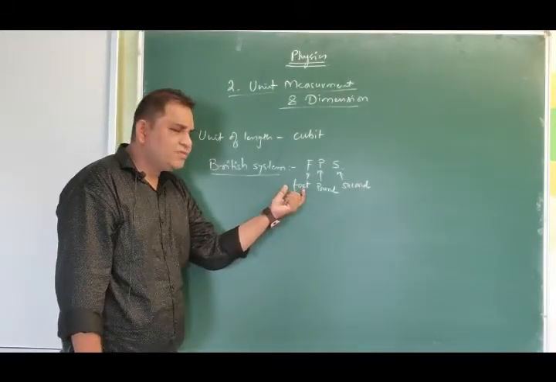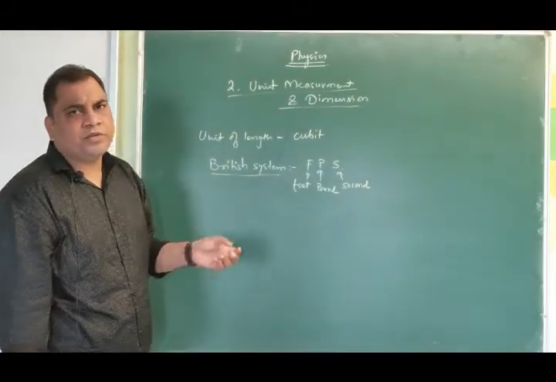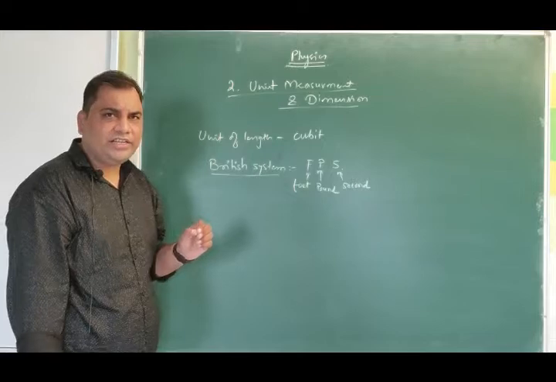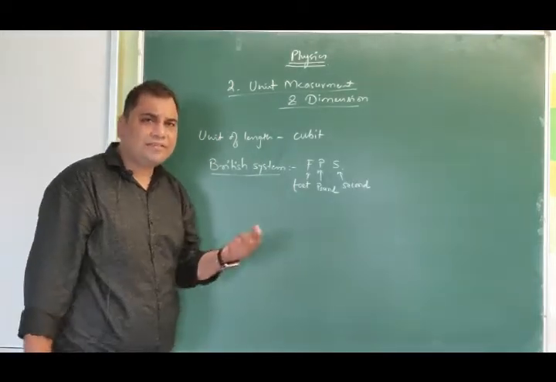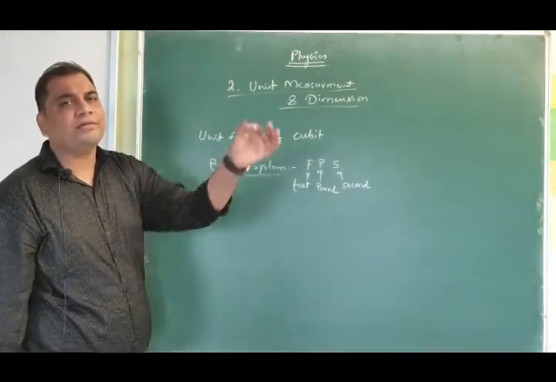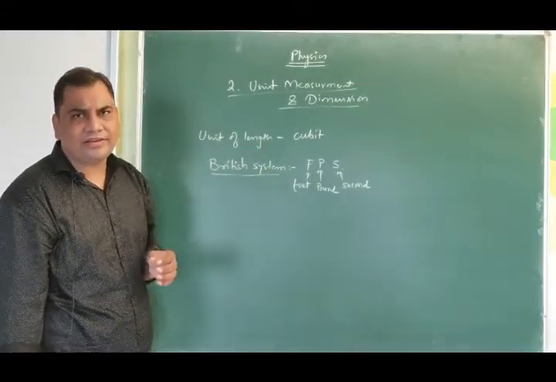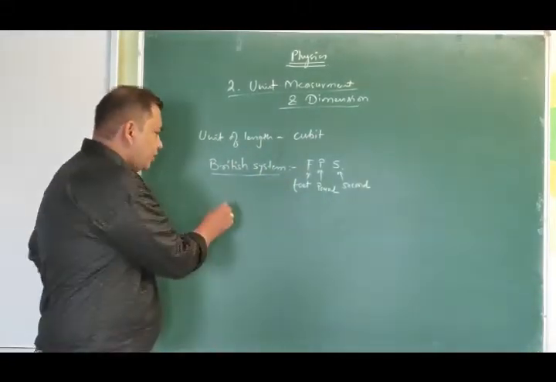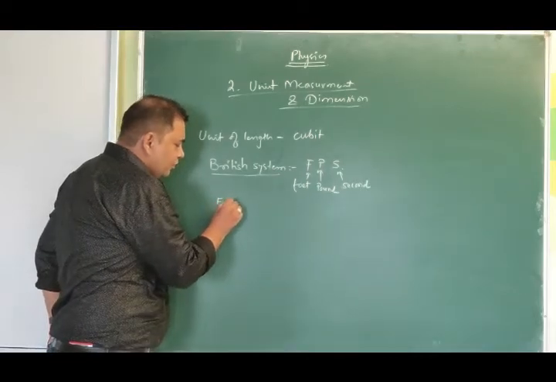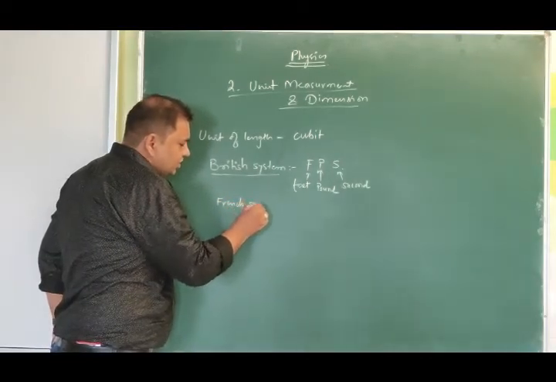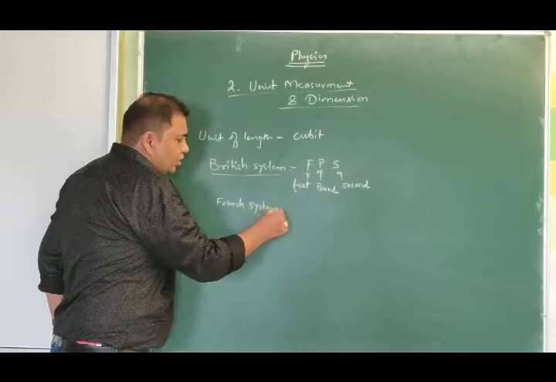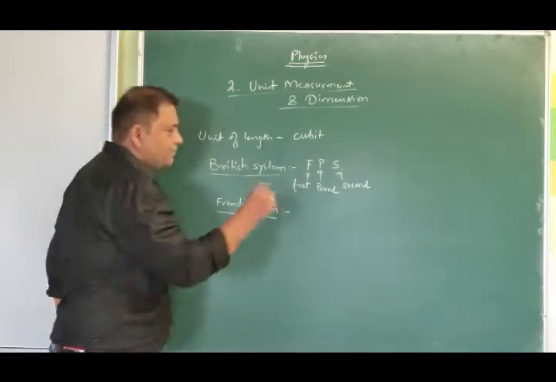Since this foot again is a physical quantity which has a human reference attached to it, there is a large probability of error in it. So they came up with one more system, that is called the French system.